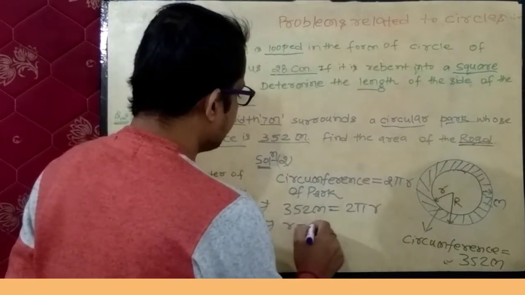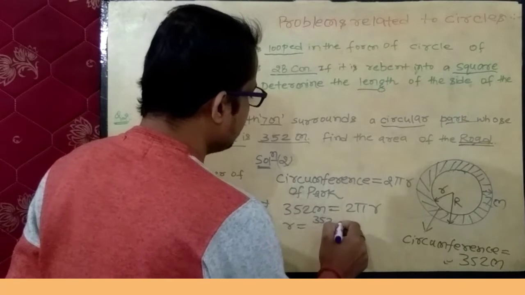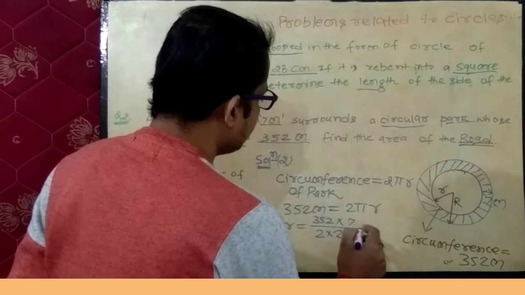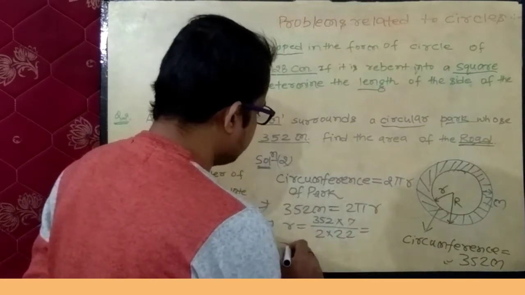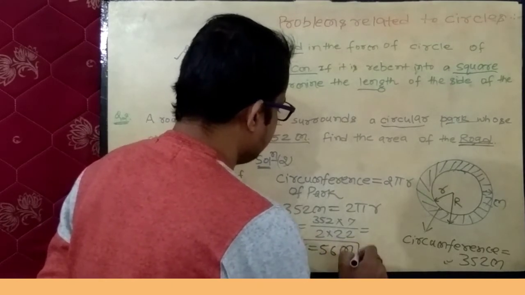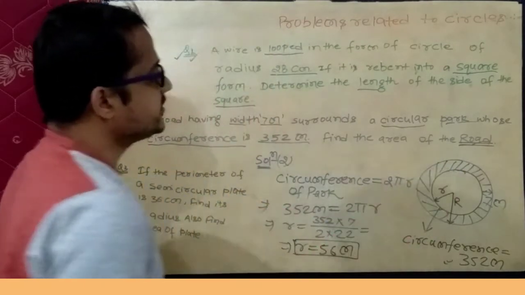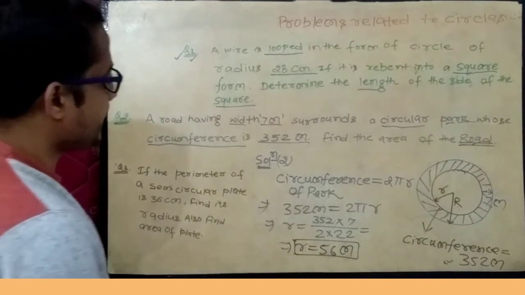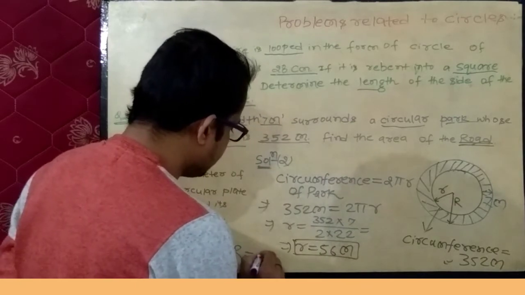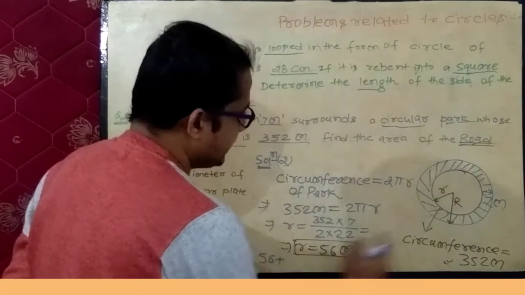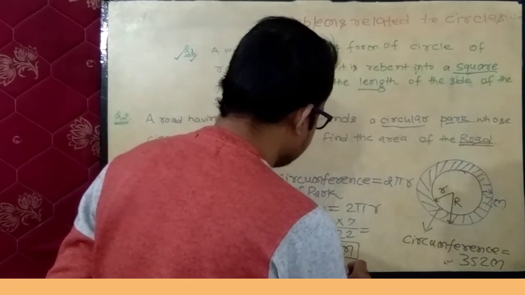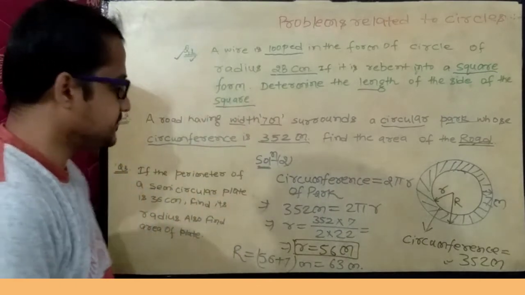So r equals 352 into 7 upon 2 into 22. r equals 56 meter. So the radius of this circular park is 56 meter. Then capital R equals 56 add the width 7 meter. This will give 63 meter.